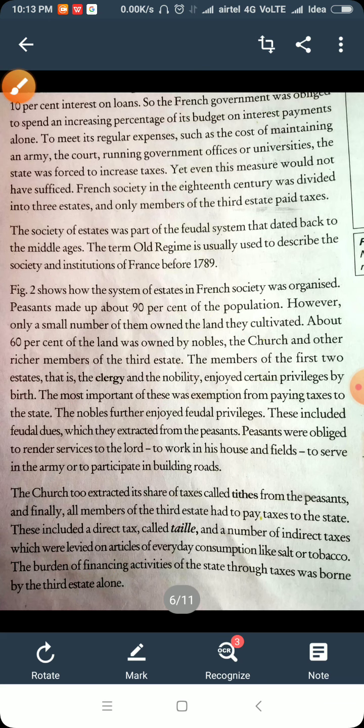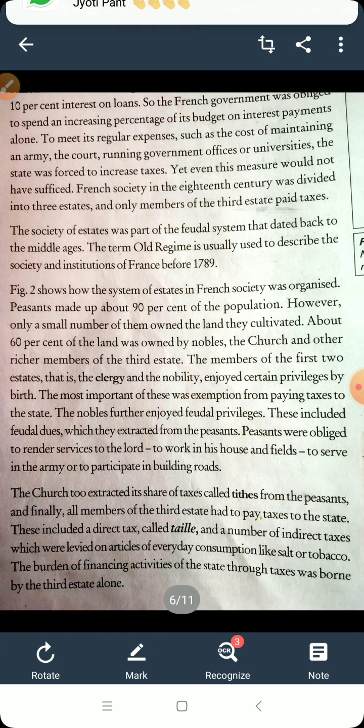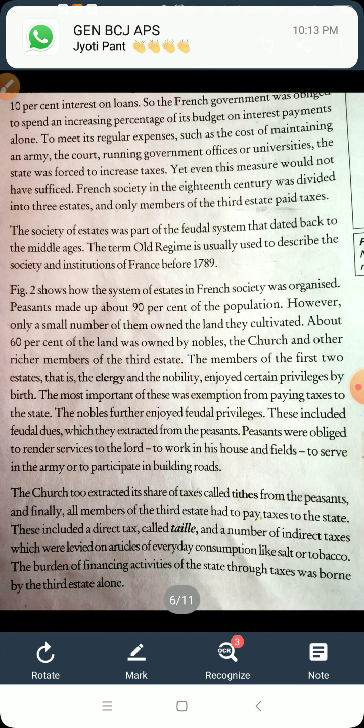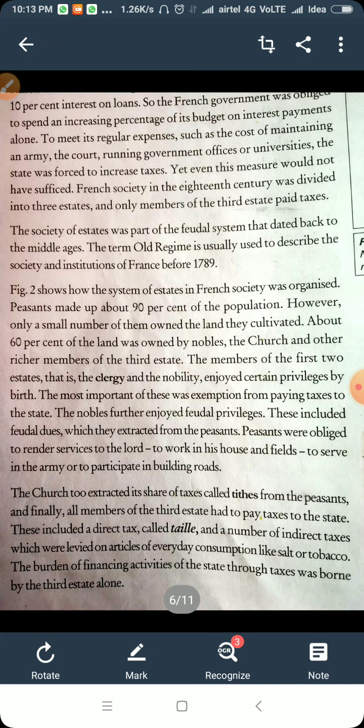These included the direct tax called tally, and a number of indirect taxes which were levied on articles of everyday consumption like salt and tobacco. We purchase articles of our need, and salt is a very important commodity. These had to be paid by the people.